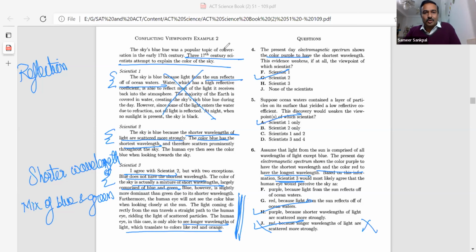So these are the varieties of questions we have in science, 3 important passages, and we have just observed and seen that the knowledge of science is not required.